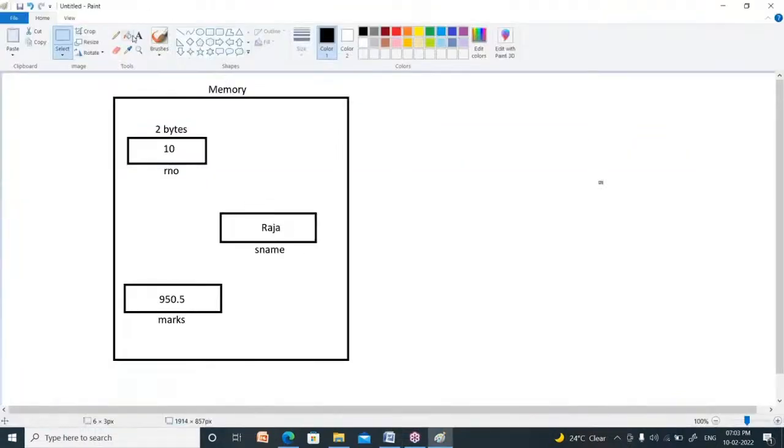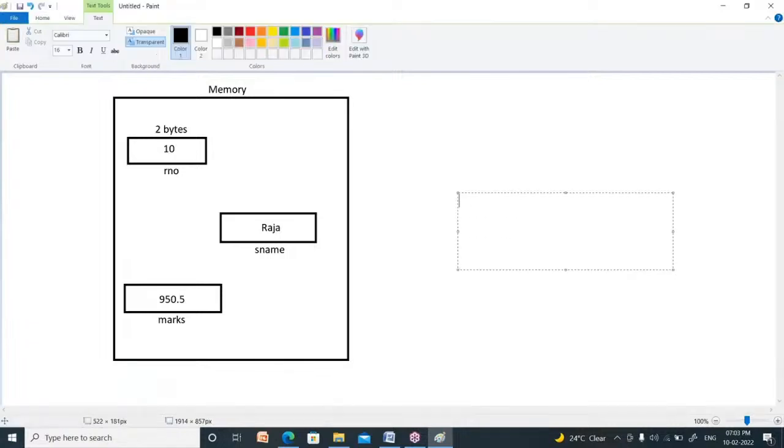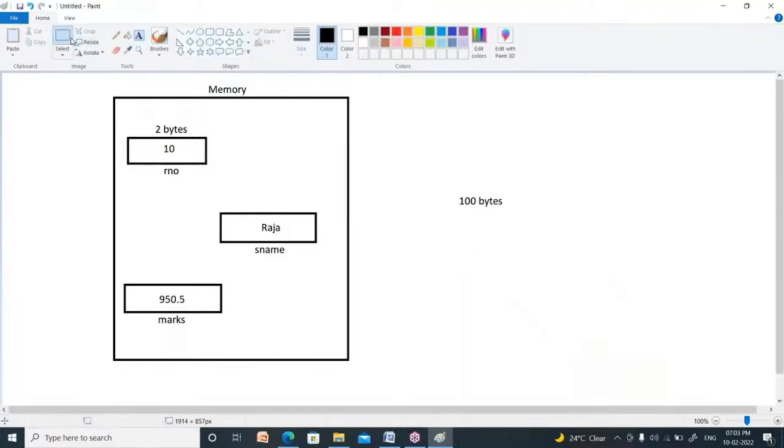The computer allocates 100 bytes for this. So 100 bytes of memory will be allocated to student name, and you can store up to 100 characters.